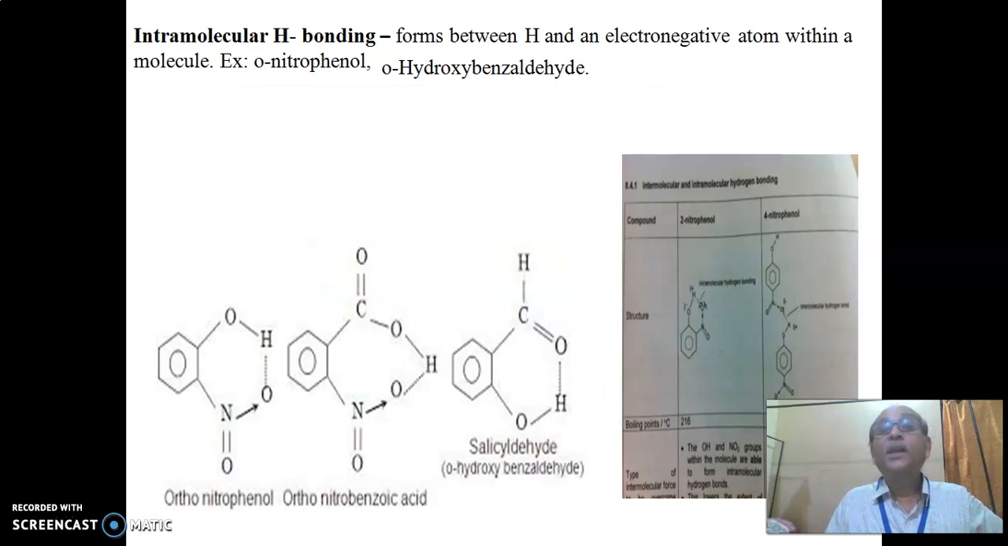Next will be the intramolecular hydrogen bond, which forms between the H and an electronegative atom within the same molecule. It means that instead of a neighboring molecule, in this case it is within the molecule. Orthonitrophenol and orthohydroxybenzaldehyde are examples of intramolecular hydrogen bonding.